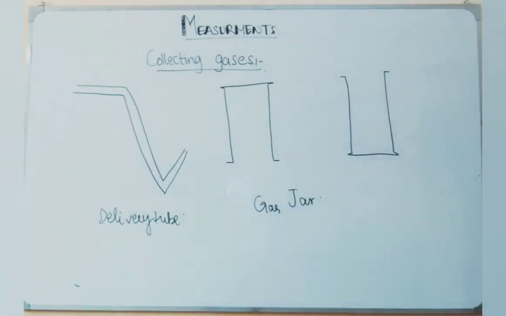And if you are collecting a gas which is heavier than air, which is denser than air, then the air will be moving up towards the upper side, and the gases will be collected beneath the layer of the air. So the air will be displaced upward and the gas will be delivered downward. So these are the three methods to collect gases which are soluble or insoluble in water, and the lighter and the heavier gases.